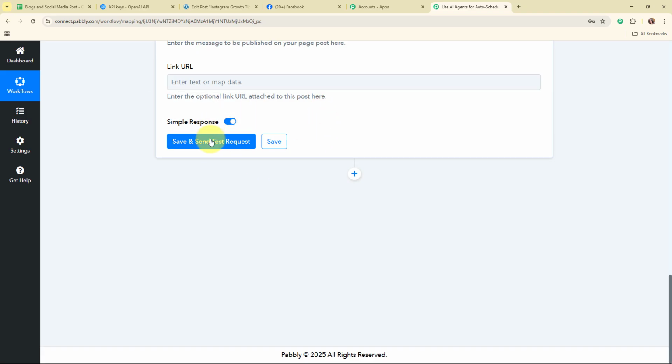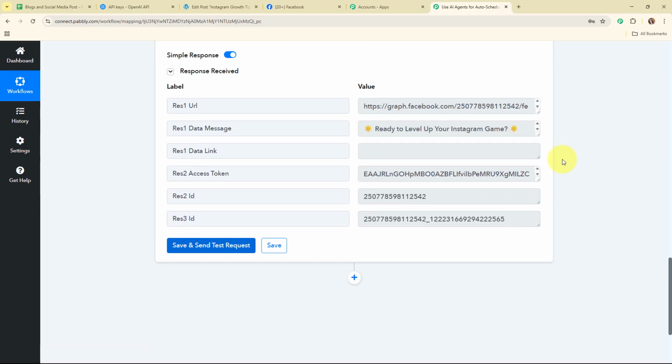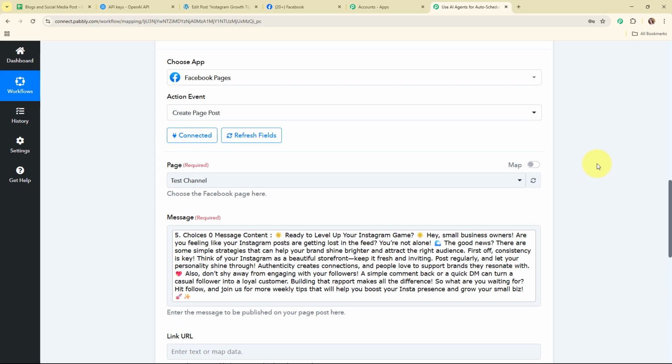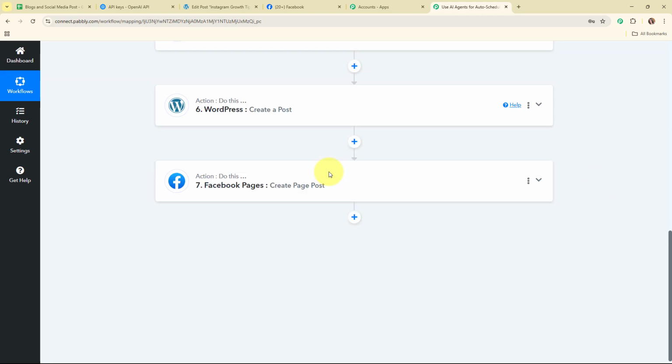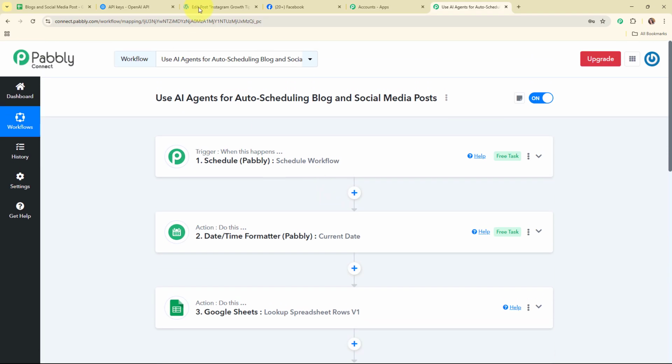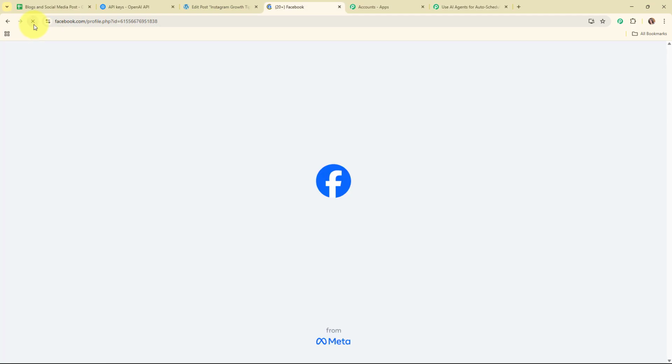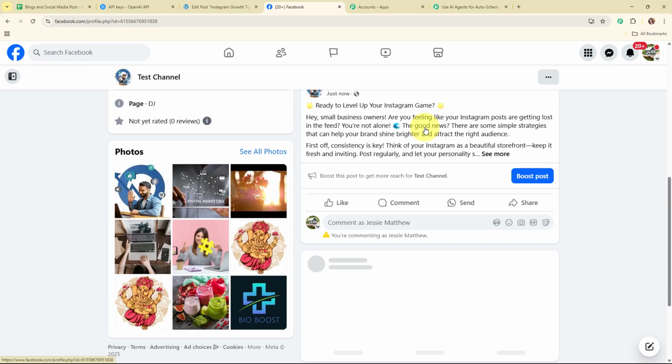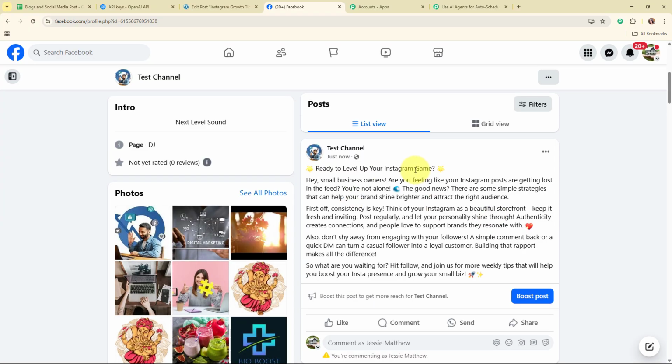And now here after entering all the required details, I'm going to click on the save and send test request given over here. And here you can see we have received a successful response. That means we have successfully posted a new post on our Facebook page. So let's go and check it. Here I'm going to refresh it. And here you can see we have successfully created a new post over here on this channel just right now. So this is the entire content generated by OpenAI.